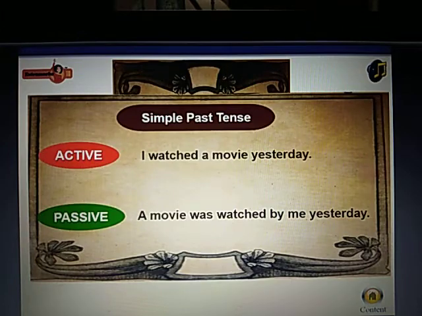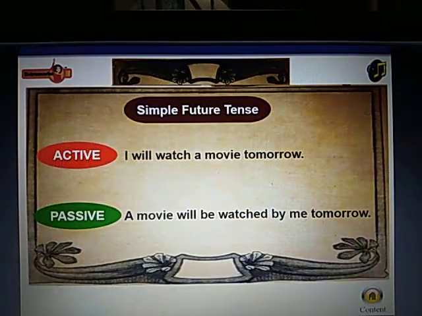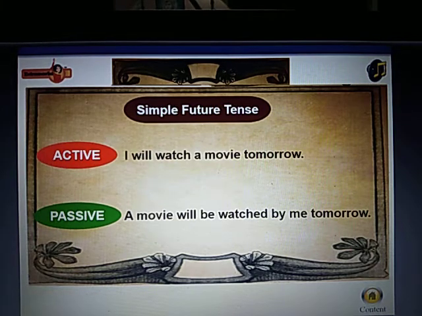Next is simple past tense. Active. I watched a movie yesterday. Passive. A movie was watched by me yesterday. Take a look at one example of simple future tense. Active. I will watch a movie tomorrow. Passive. A movie will be watched by me tomorrow.